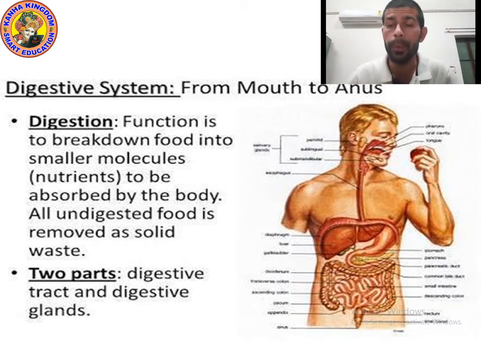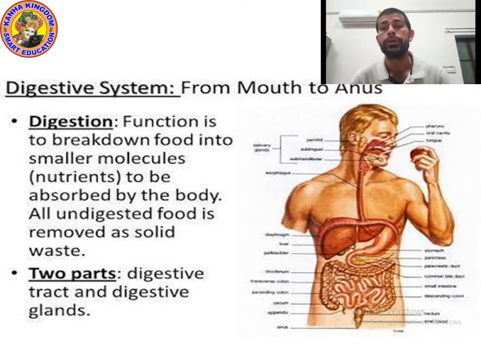And a group of organs is called a system. In our human body there are many systems: digestive system, respiratory system, excretory system, circulatory system, skeletal system. All these systems are made up of different organs. That's why we say a group of organs is called a system.